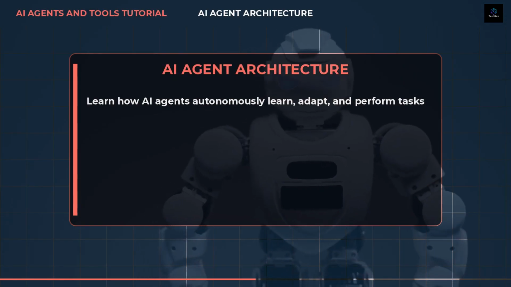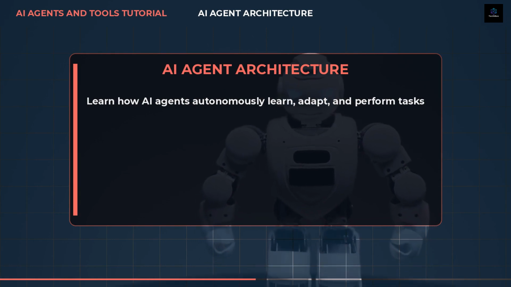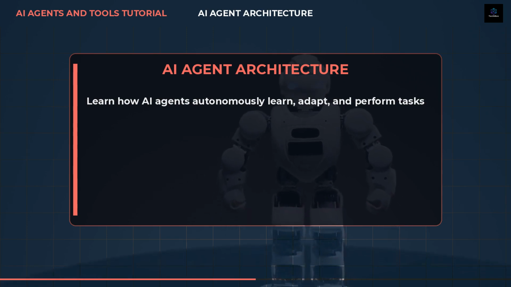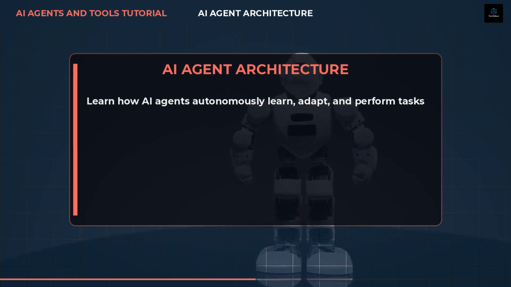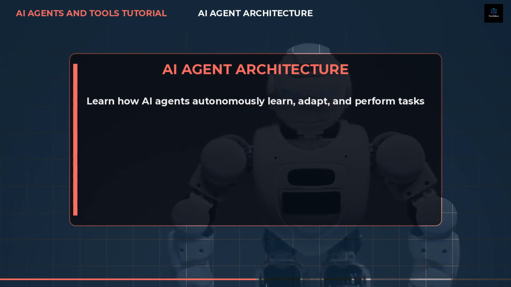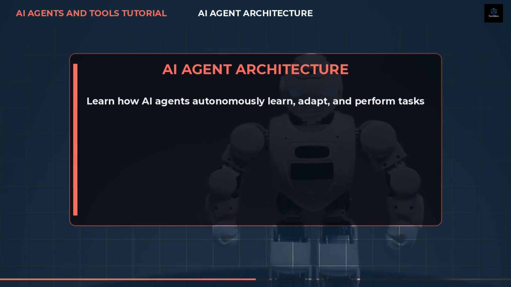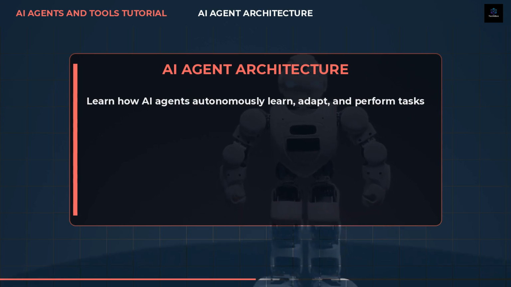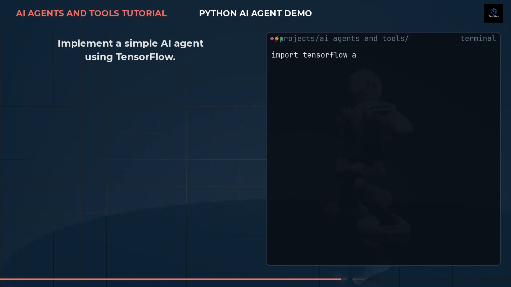Building on the challenges of AI deployment, let's delve into the core architecture of AI agents. These agents are designed to independently learn from vast amounts of data, continuously improving their performance over time. They possess the unique capability to adapt to new information and evolving situations without explicit programming. This flexibility enables them to perform an array of tasks, from data analysis to complex decision-making processes, making them indispensable across various industries.